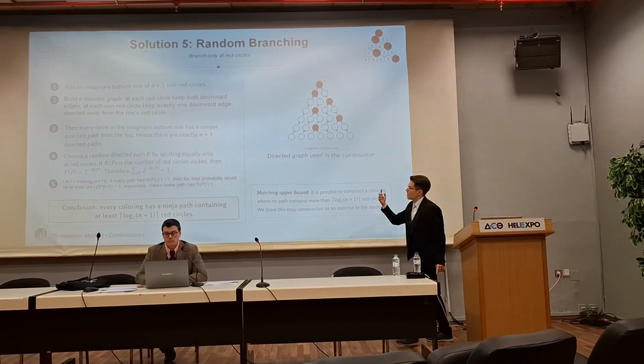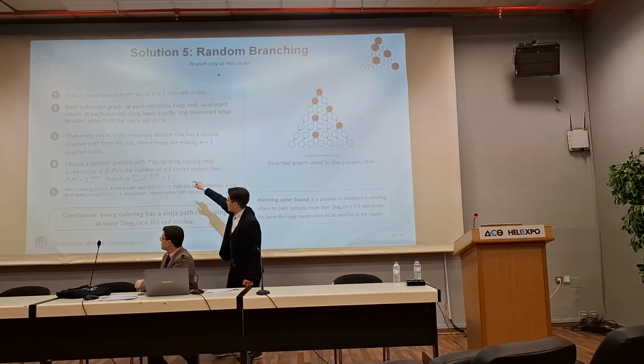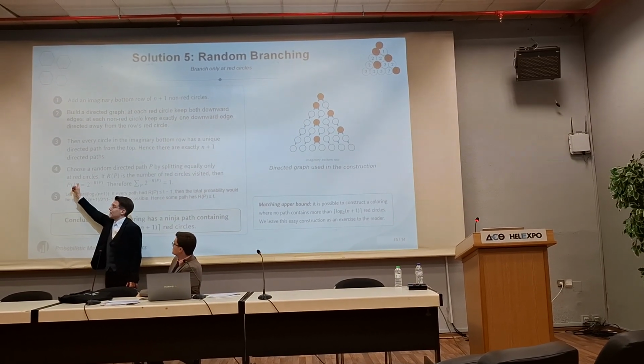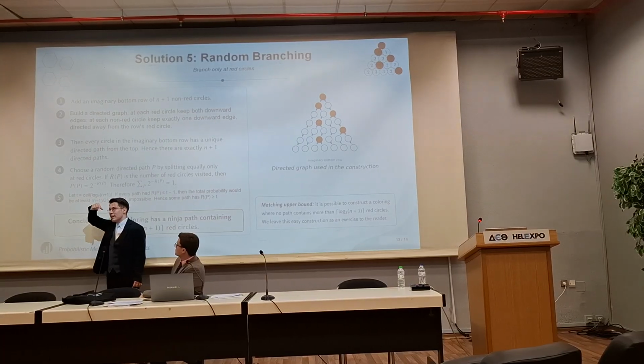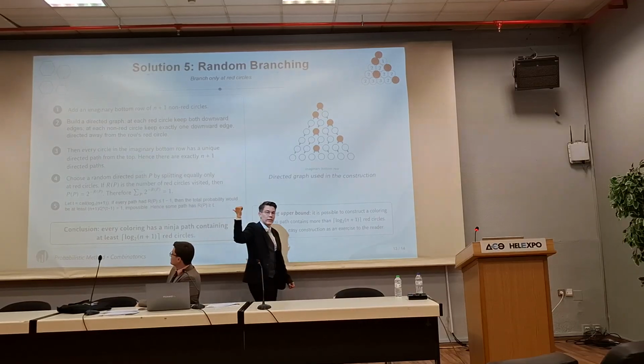So the average, the number of red circles, then the probability of its path, the number of red circles in its path, would be 2 to the minus this number of red circles.